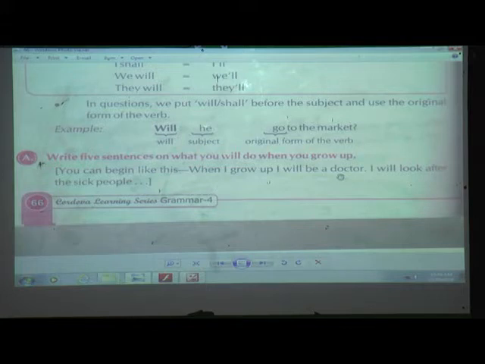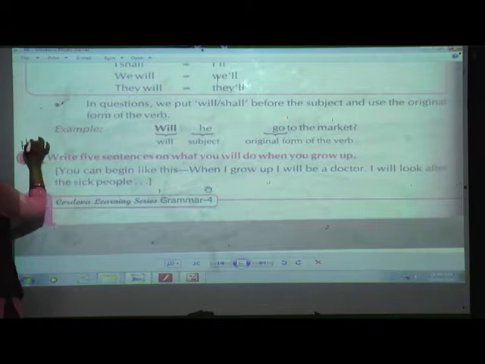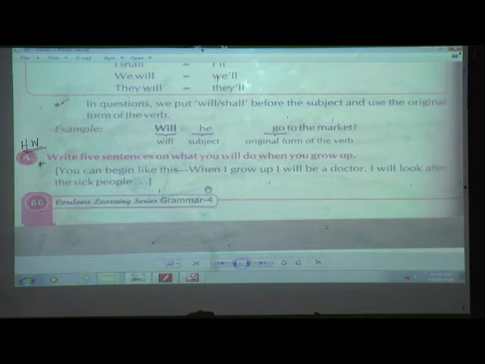Now when you grow up, whatever you want to become, you can change it here. Then if a doctor is there, what will the doctor do? Yes, I will look after the sick people. So like this, you have to write 5 sentences in your rough notebook. This is homework for you, because here the answers will differ. Your responses will differ. Everyone has their own choice of what they are going to do when they grow up. Okay,